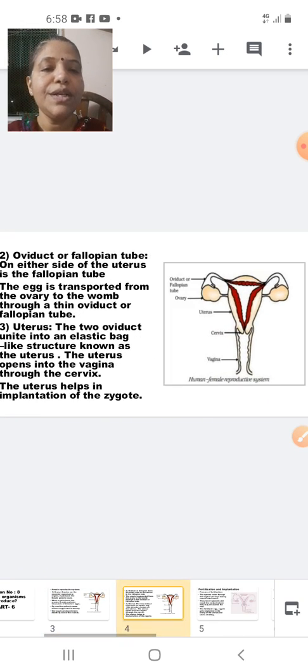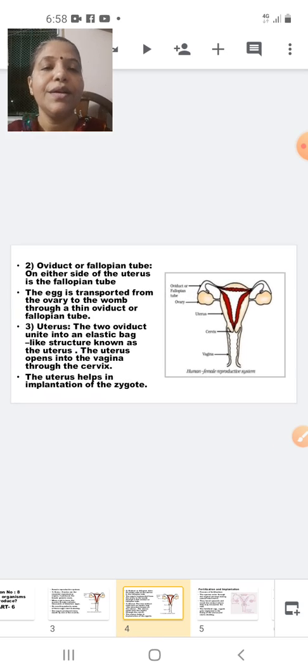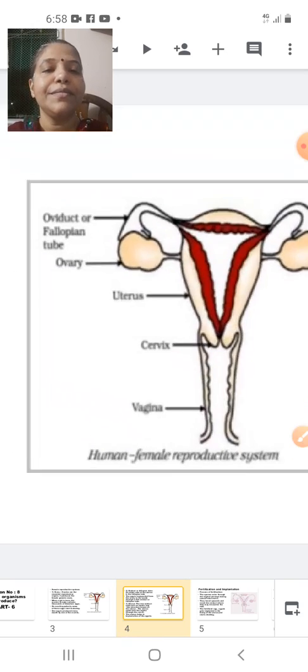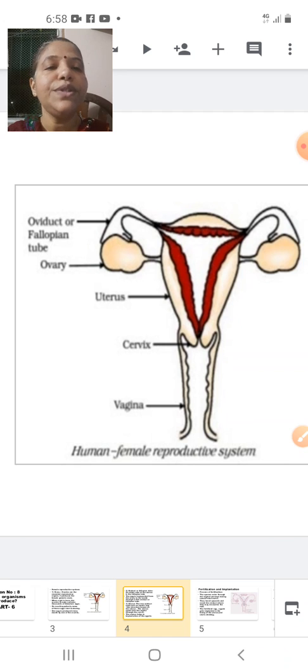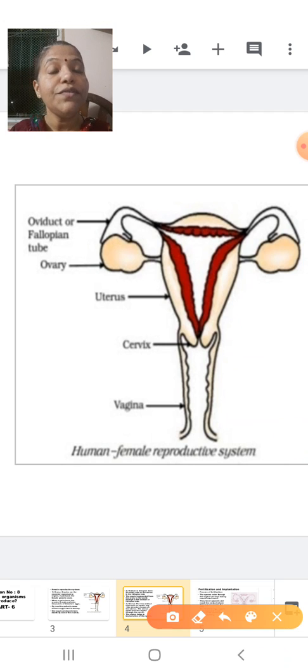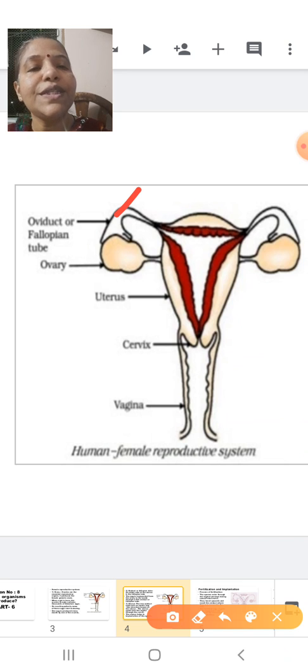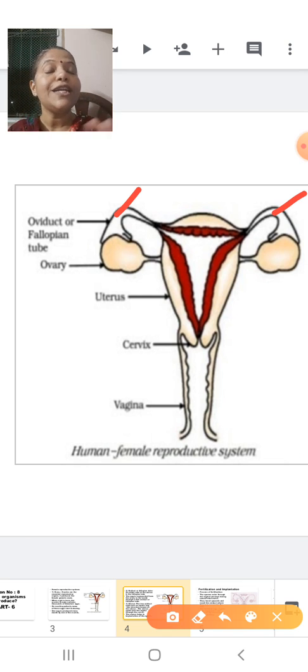So now we go to the next slide. We are going to study the next part of the female reproductive system. The next part is called the oviduct, also called the fallopian tube. Can you see the oviduct or fallopian tube is in close contact with the ovary?